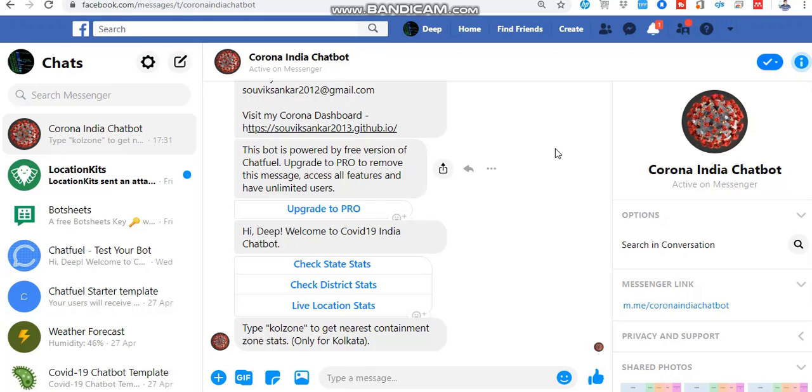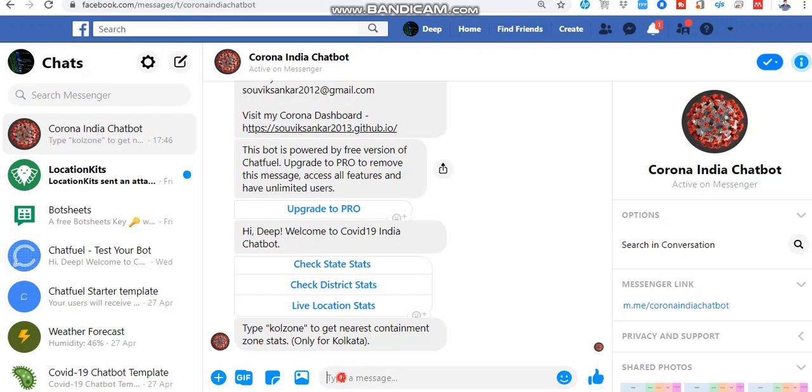I have heard that many people don't know whether their locality is under a containment zone or not. For this reason I have added this functionality in my chatbot. Here you get to know which is your nearest containment zone and the distance from your location to that containment zone. This feature is available only for Kolkata now, but in future I'll add this feature for many different metro cities.